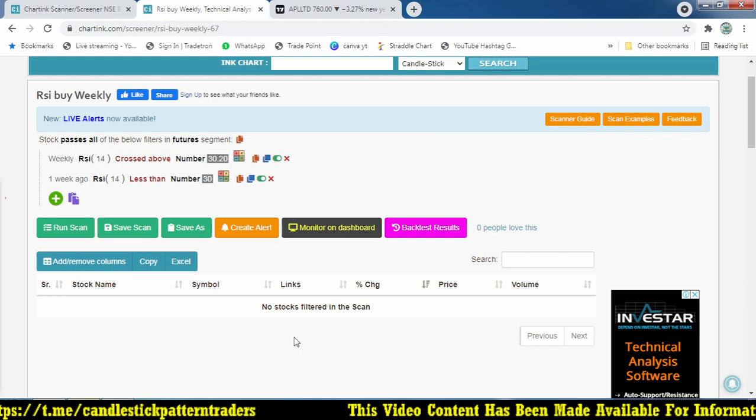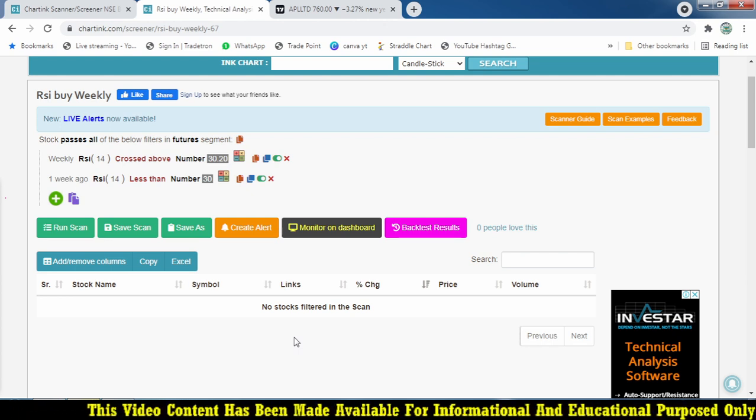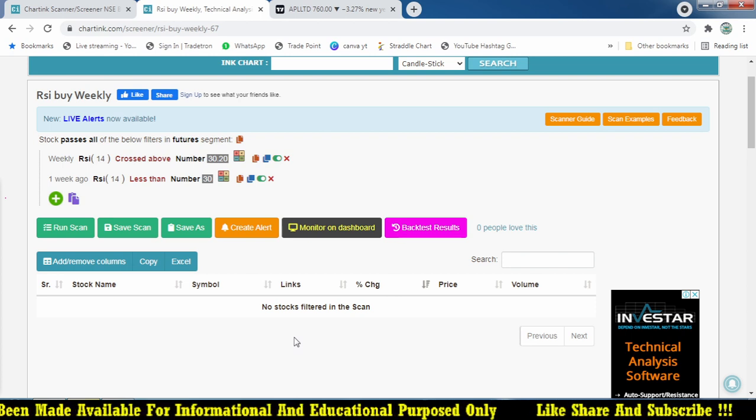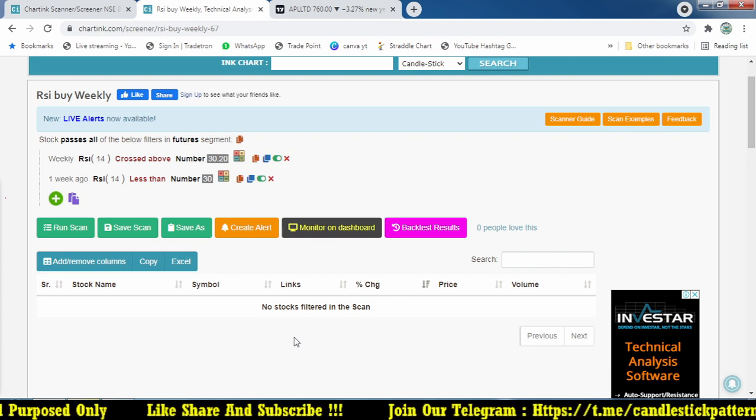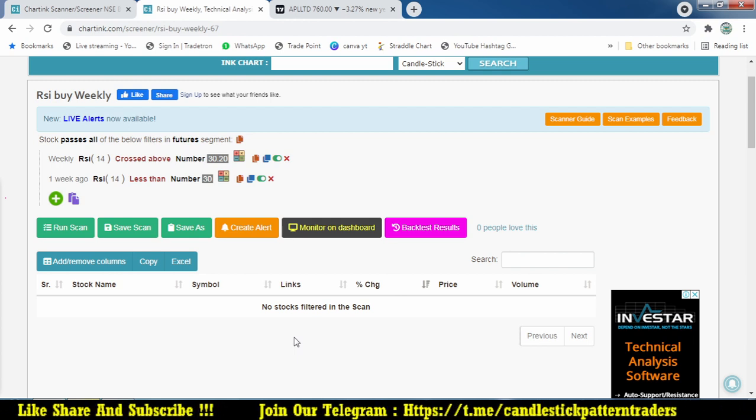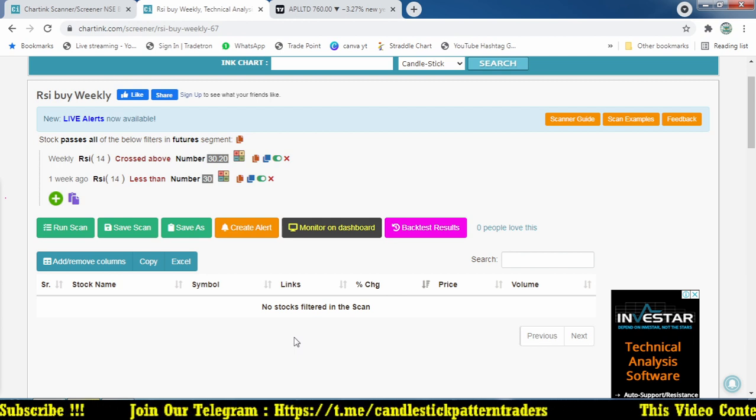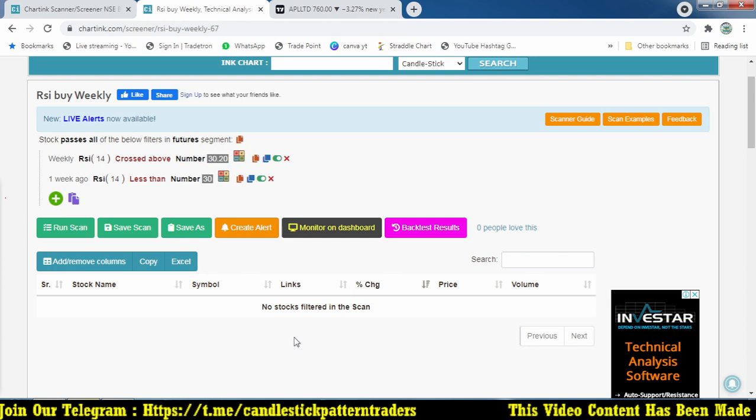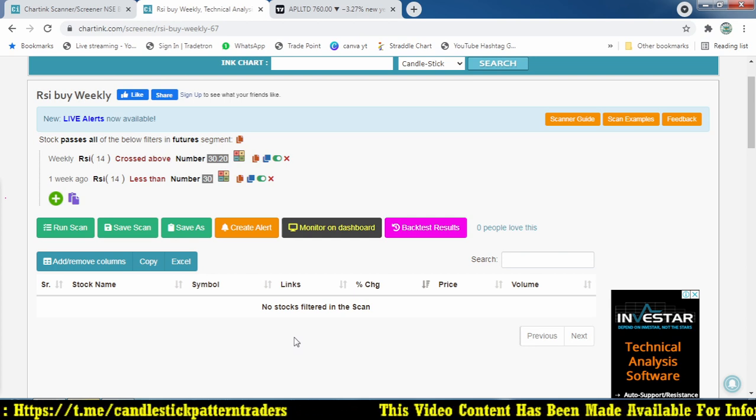From Monday, next week, a new contract is going to start, and we are not going to take trades for next week, because only intraday trades we can play. Positional trades require high margin, and physical delivery is going to start from Monday onwards. Some brokers are allowing trading, some are not. So that is the reason we are not going to take them.